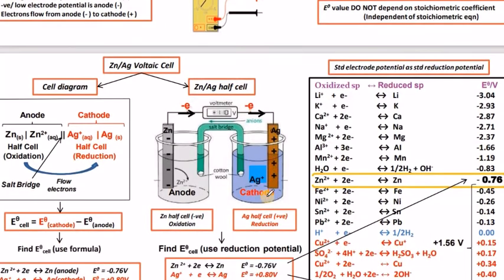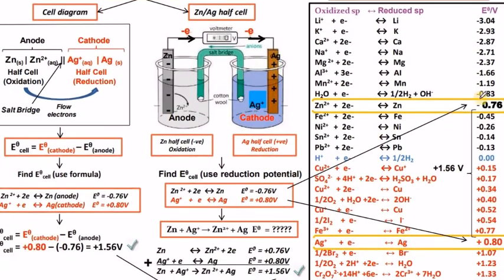Let us see zinc silver. How is zinc silver calculated? Zinc value is minus 0.76. Silver, after connecting it with the hydrogen electrode, the silver value obtained is plus 0.80. So the negative value zinc is taken as anode and the positive value silver is taken as cathode.